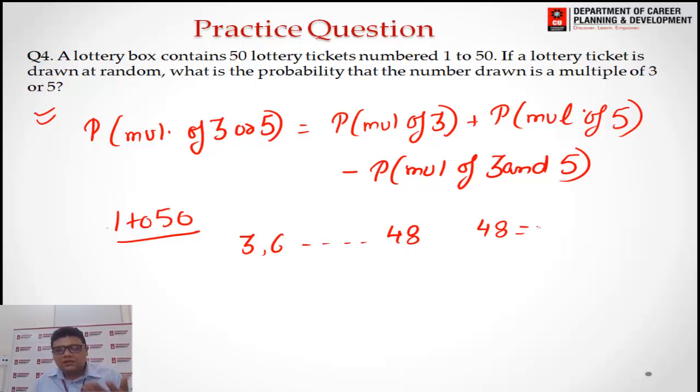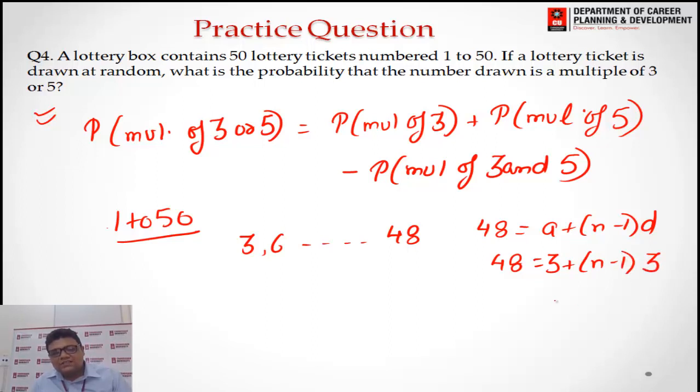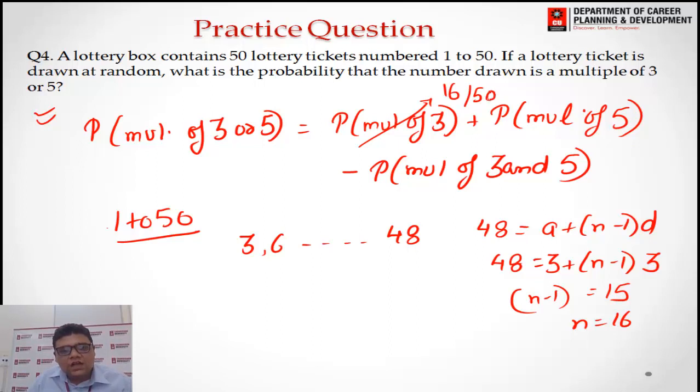Everyone knows the AP, arithmetic progression: a plus n minus 1 times d. The first number is 3, plus n minus 1, and the difference is 3 only. So n minus 1 comes out to be 15, and n will be 16. So there are 16 numbers divisible by 3 out of 50. So the probability of a multiple of 3 will be 16 divided by 50.